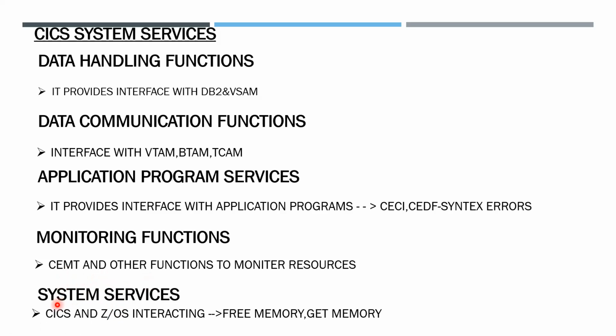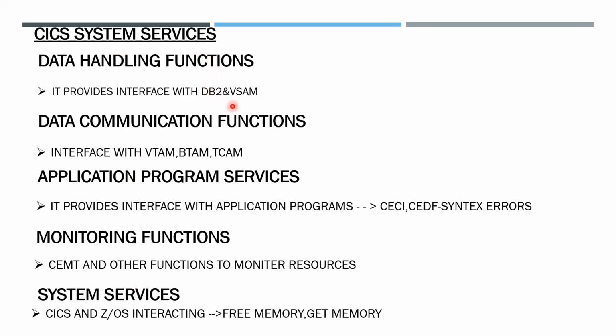KICS needs memory to run an application or to install an application. KICS will interact with JetOS for memory from the mother storage. JetOS receives the request and gets the memory. After the completion of the task or the running of the program, KICS won't need the memory anymore, so it will request the JetOS system to free the memory. Then the JetOS system will free the memory.